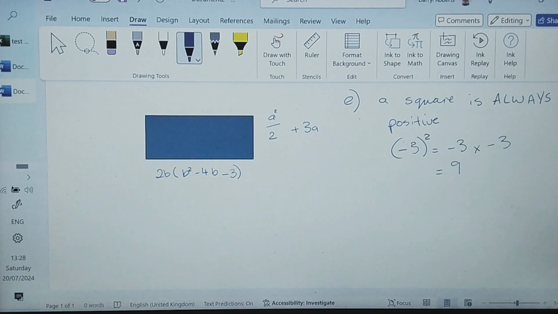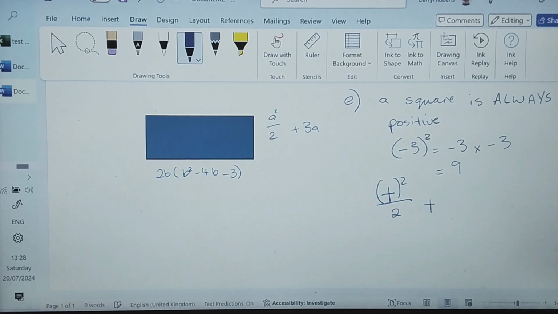So for A squared, and especially since they've said A is a positive integer, you have a positive number being squared over 2, plus 3 times a positive number.